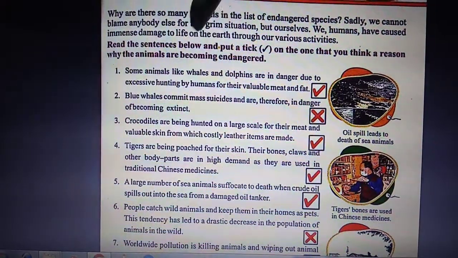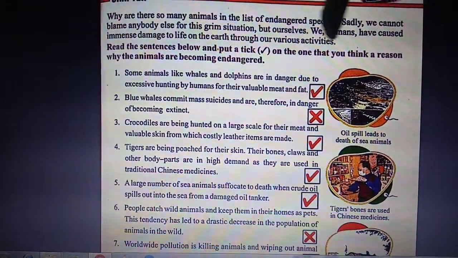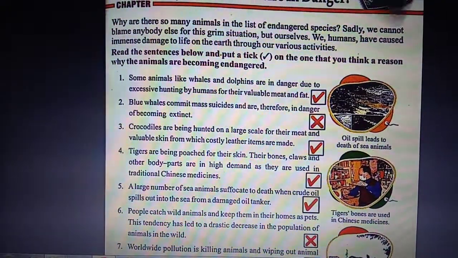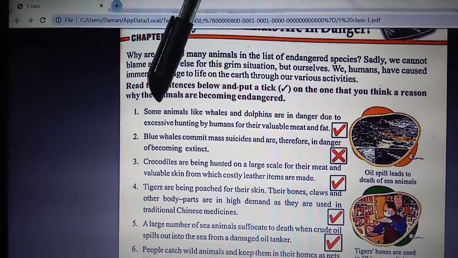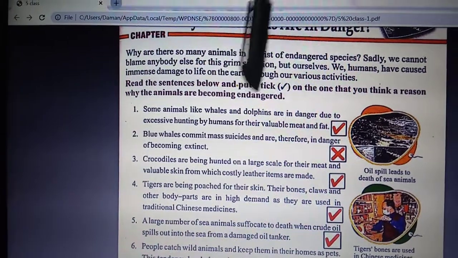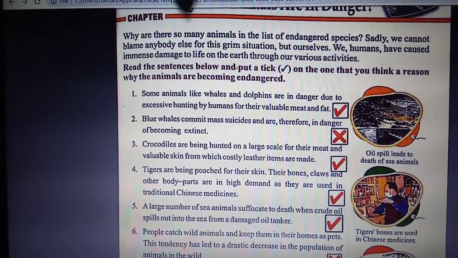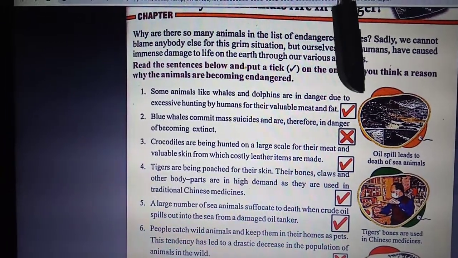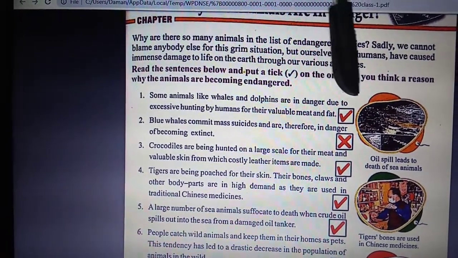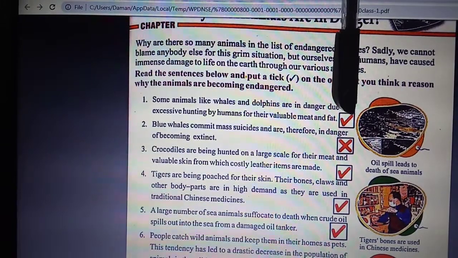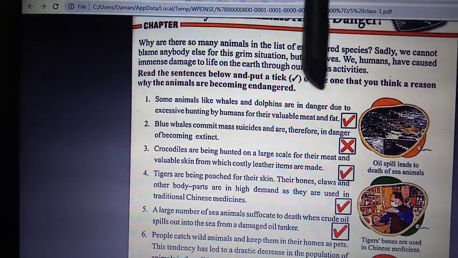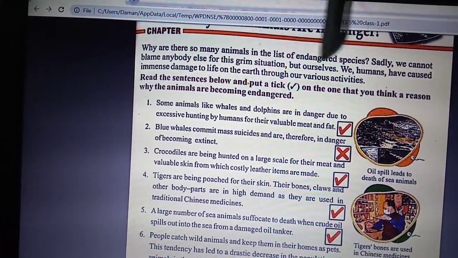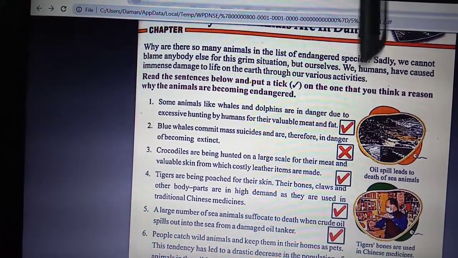Read the sentences below and put tick on the one that you think a reason why the animals are becoming endangered. First is some animals like whales and dolphins are in danger due to excessive hunting by humans for their valuable meat and fat. So students put tick in the box given. This is true because humans are hunting these animals for getting meat and fat from them.